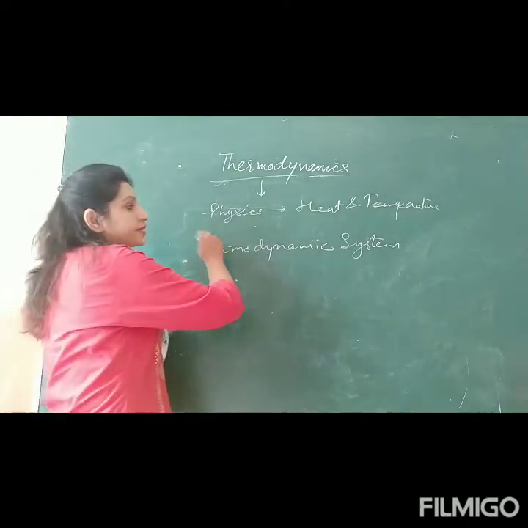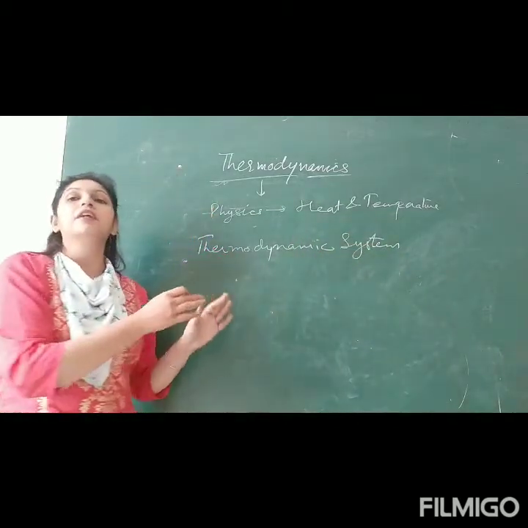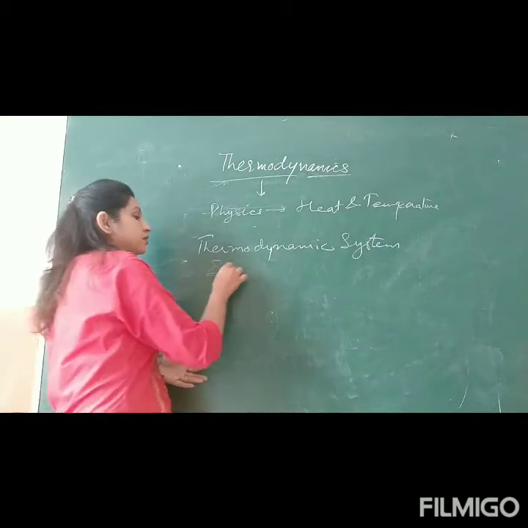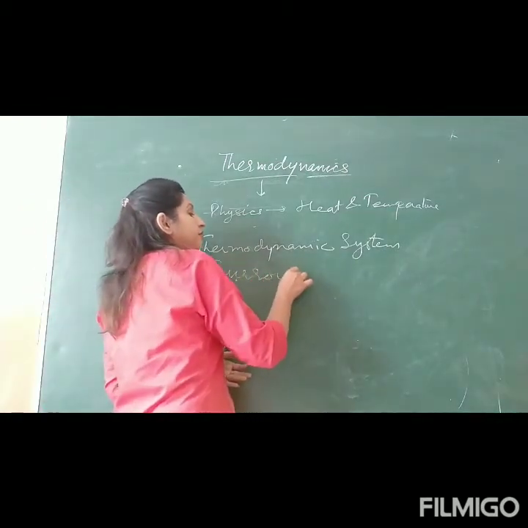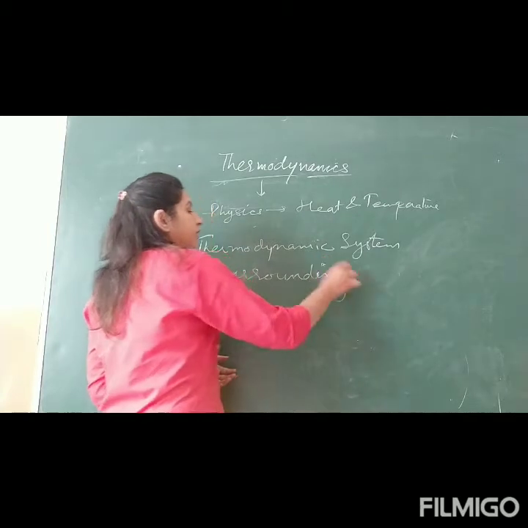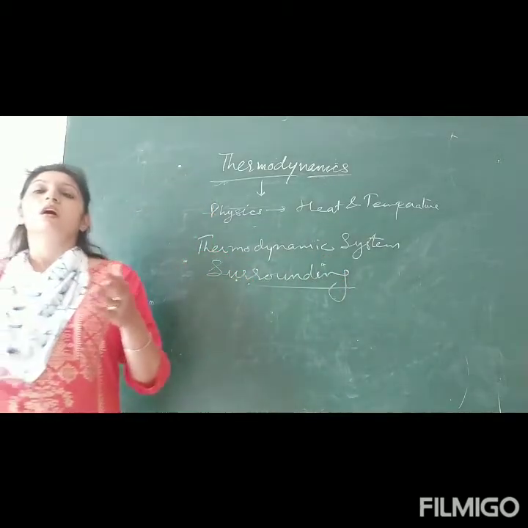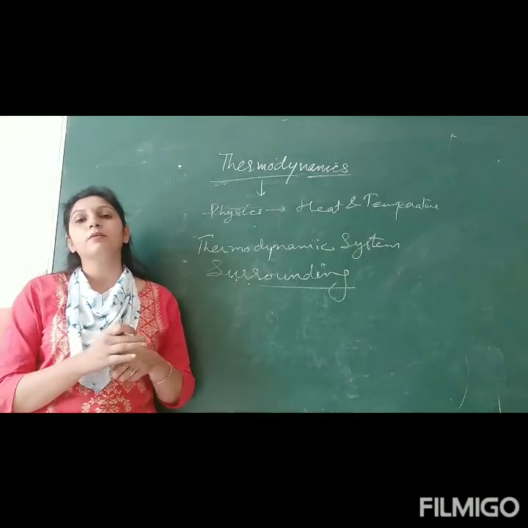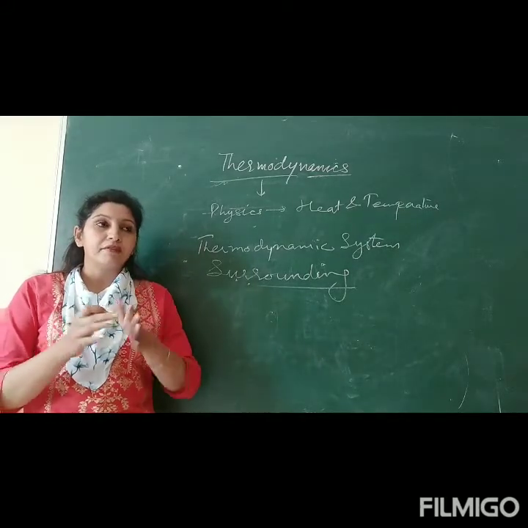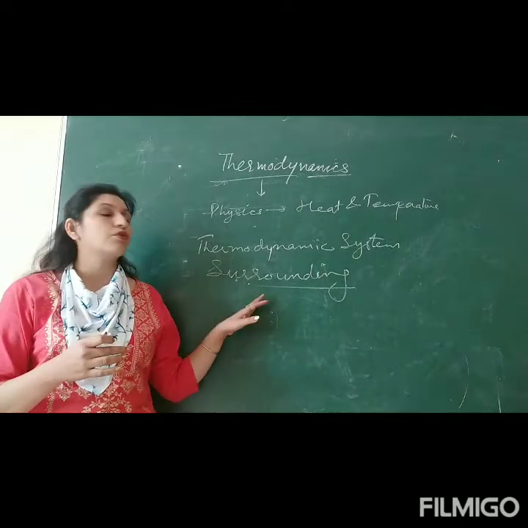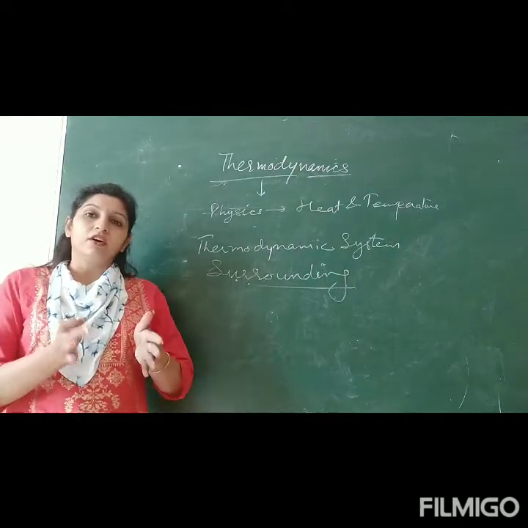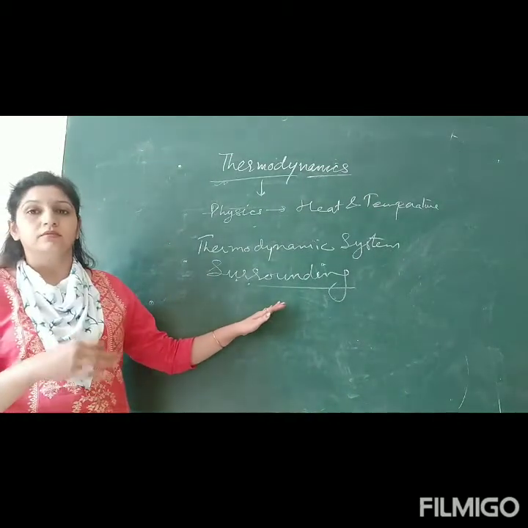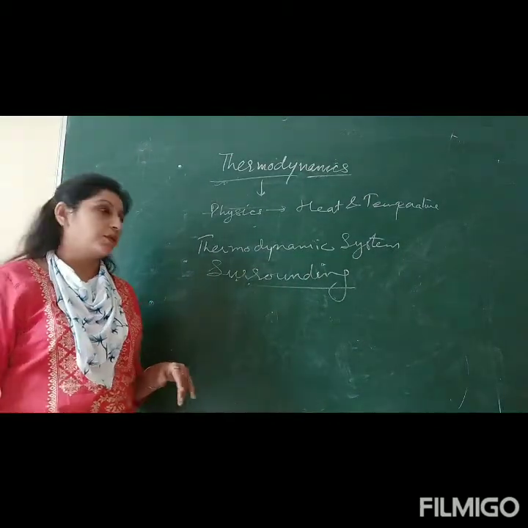Then everything except your system that is having a direct or indirect effect on your system, that is called surroundings. Surrounding means everything except your system. For example, if you are considering the hot cup of tea, then everything around that hot cup of tea is called its surrounding. So leaving that hot cup of tea, whatever is present around it, that is called surrounding.